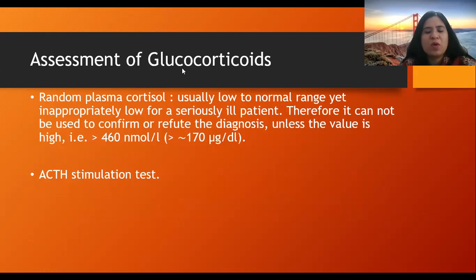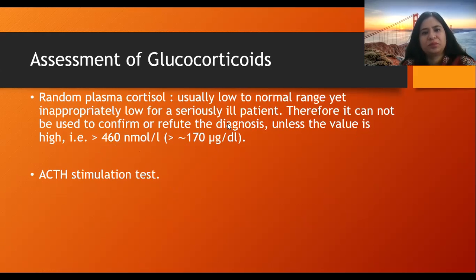Assessment of glucocorticoids, that is assessment of the cortisol. The random plasma cortisol is usually low to normal range, yet inappropriately low for a seriously ill patient. Therefore, it cannot be used to confirm or refute the diagnosis unless the value is high, that means more than 460 nanomoles per liter.